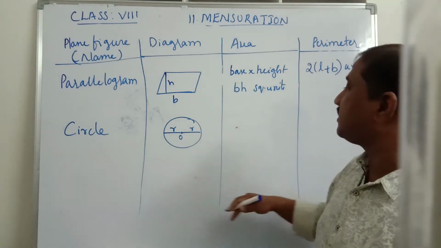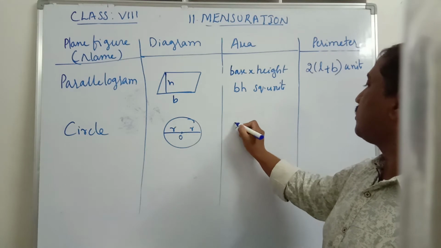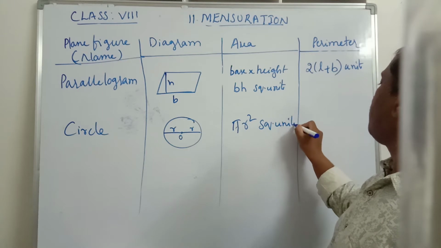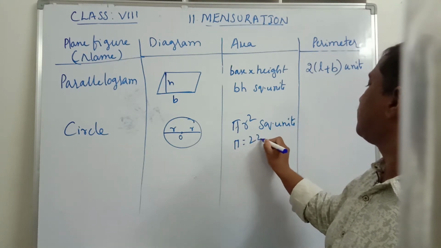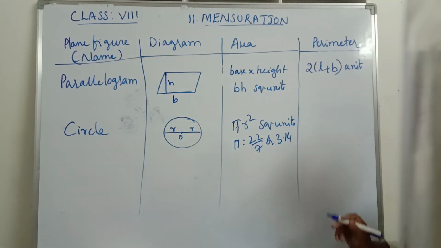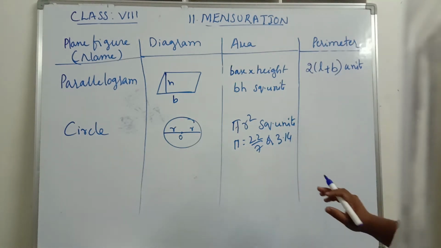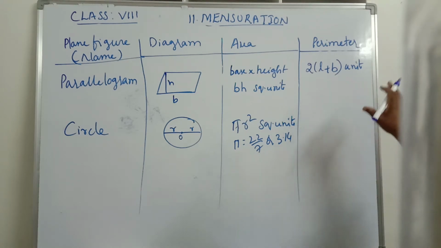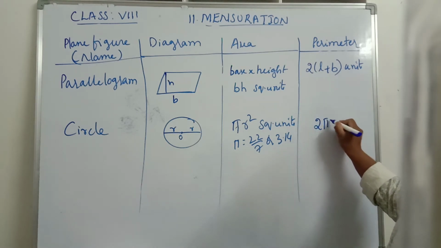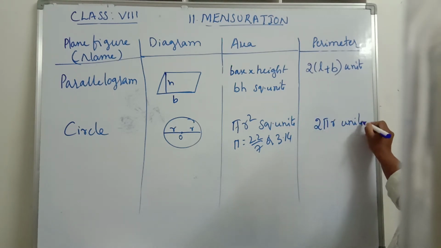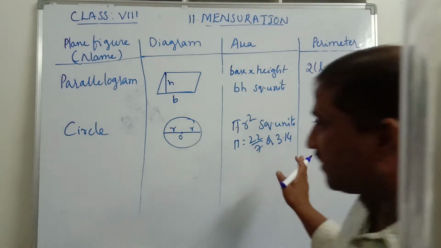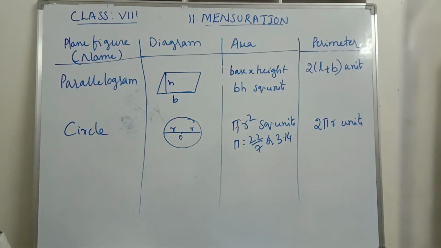Now what is the area of the circle? The area of the circle is equal to pi r square, in square units, where pi is equal to 22 by 7, or 3.14. Now what is the circumference or perimeter? For a circle we call it the circumference, which is 2 pi r units, where pi is again 22 by 7. So the area of the circle is pi r square, and the circumference is 2 pi r units.